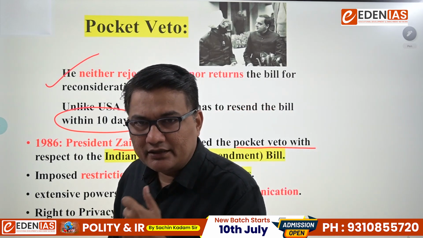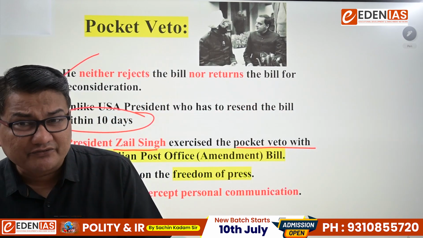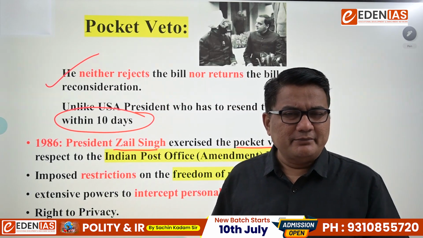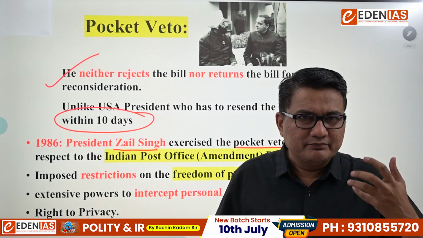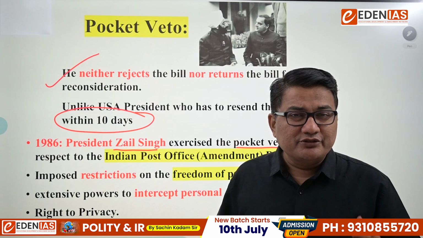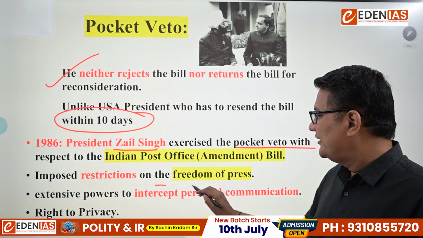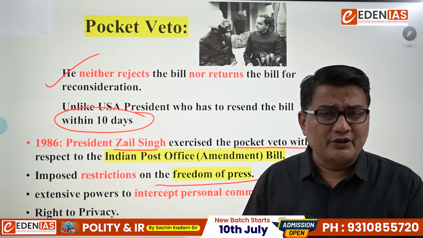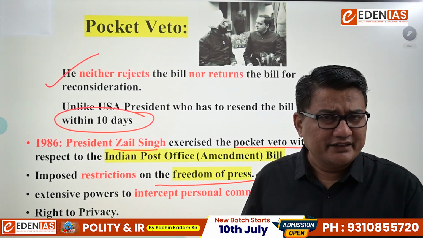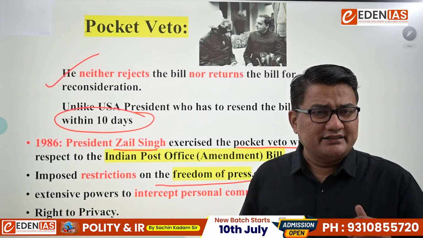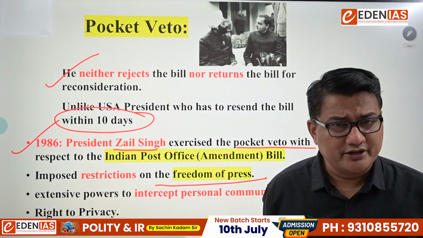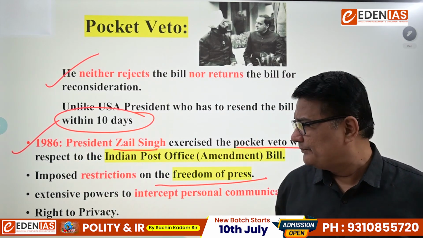So what was the bill and why did he decide to exercise the veto? Now it is said that in the Indian Post Office Amendment Bill, there were certain provisions imposing restrictions on freedom of the press, and that's the reason the President of India decided not to give assent. Neither did he send it for reconsideration, nor did he reject the bill. So simply it was lying on his table. He exercised the pocket veto. So this is the first example.